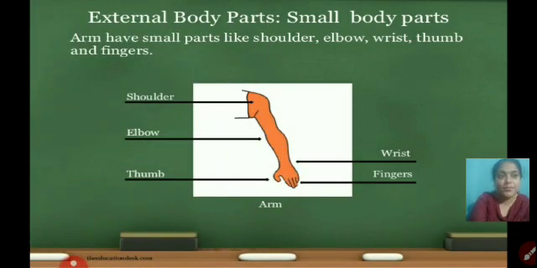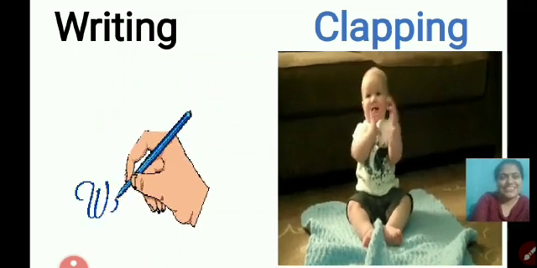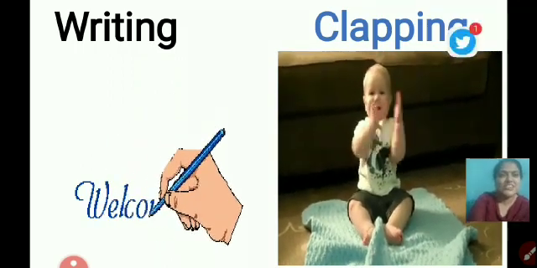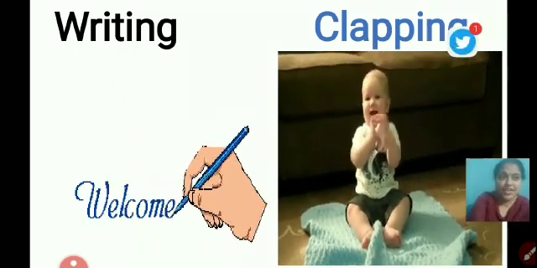Arm. Again, the arm is divided into different parts: shoulder, elbow, thumb, fingers and wrist. I have already explained you. The elbow helps us to bend our arm. The others I have already explained in the previous slide. Now can you tell me, are we using our hands? No? Yes? Exactly, we are using our hands, and we have to use our hands, right?